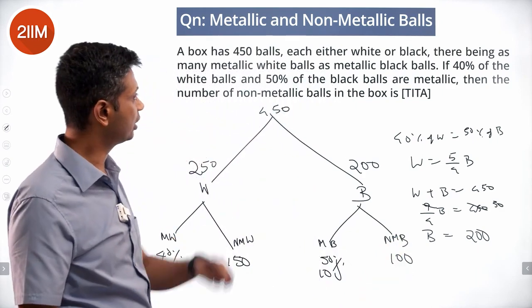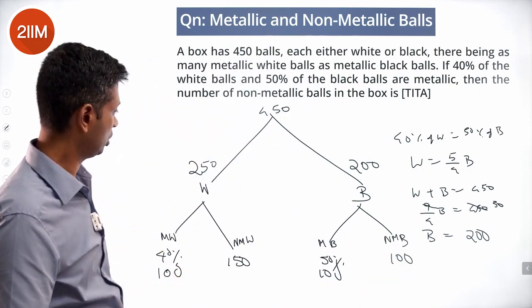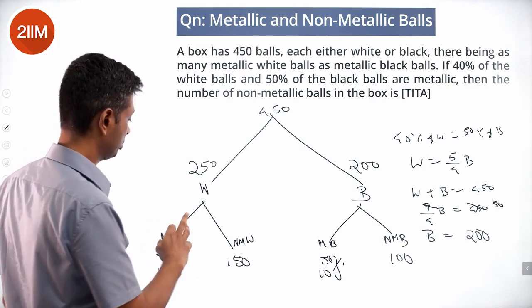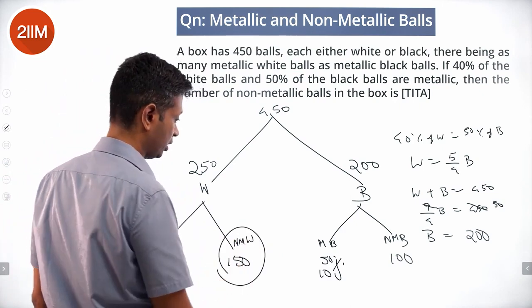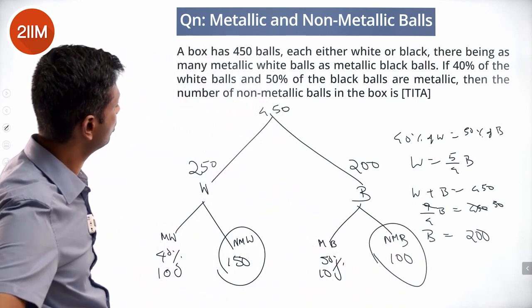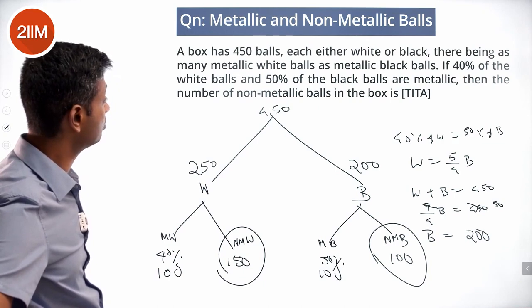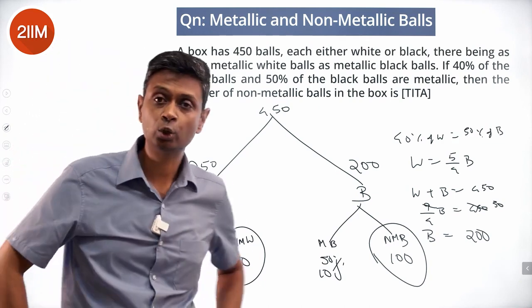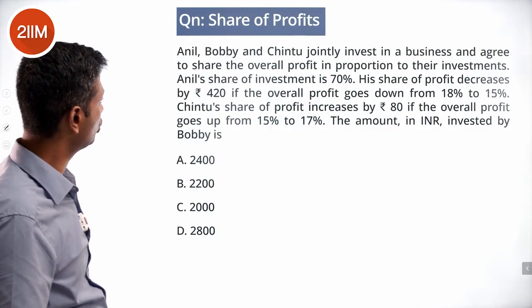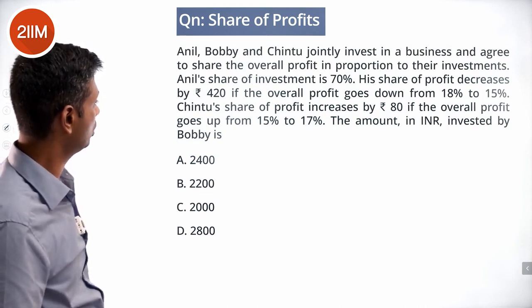100, 150, 100, 100. Then the number of non-metallic balls in the box would be this 150 plus this 100, 250 totally. Nice simple question.